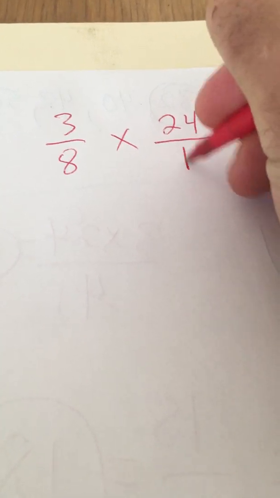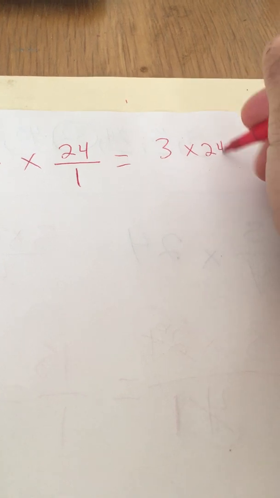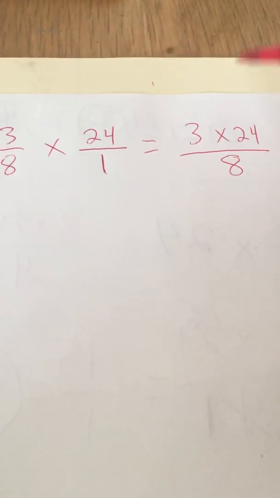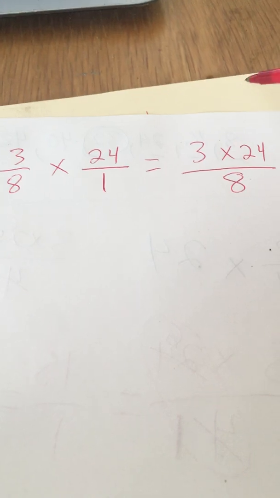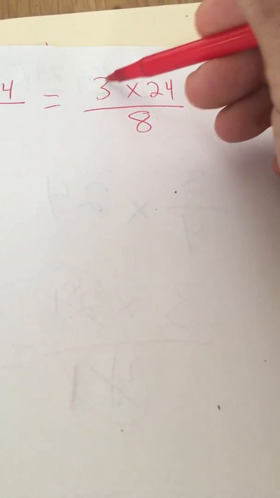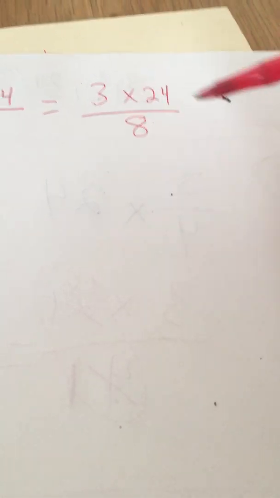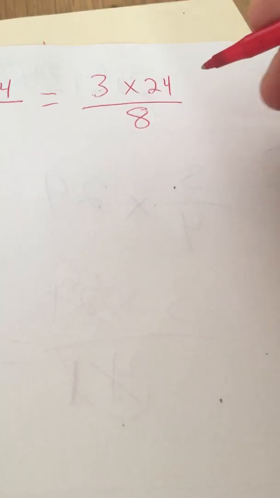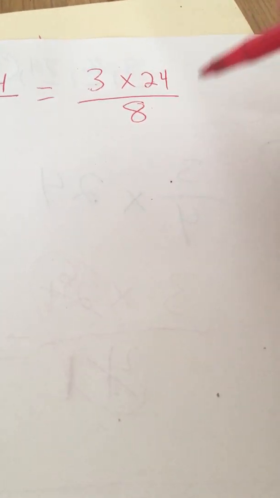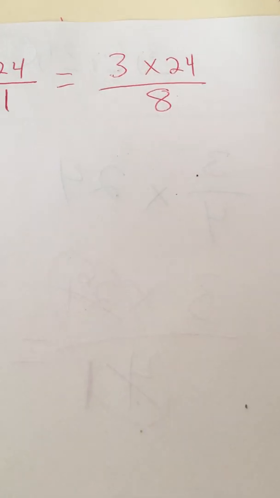If we have 3/8 and we're multiplying that by 24 wholes, we can write the 24 as 24 over 1. But I want you to start seeing that this is the same as 3 times 24 divided by 8. Since multiplication and division are opposites, we could divide first and then multiply by 3, or we could multiply 3 times 24 and then divide by 8 afterwards. Either way, we're going to come up to the same answer because multiplication and division are opposite operations. So we can do them in either order and they are going to come up with the same answer.